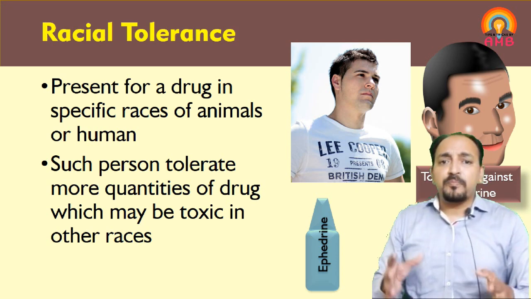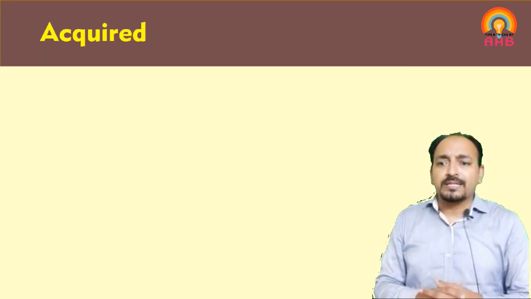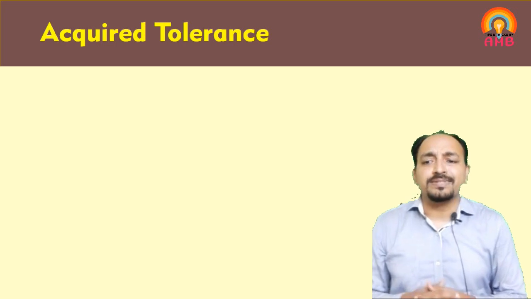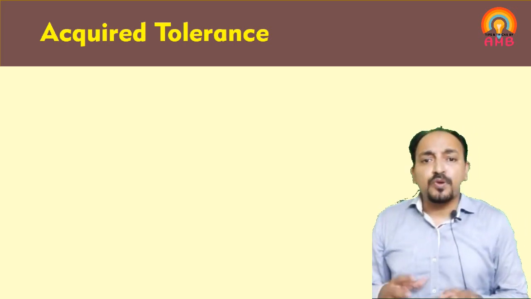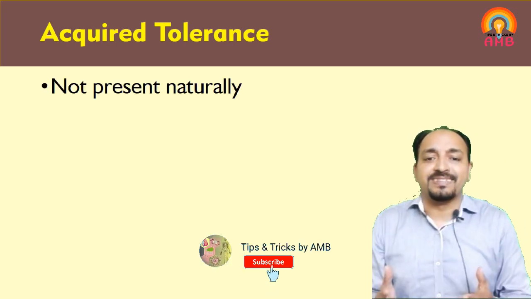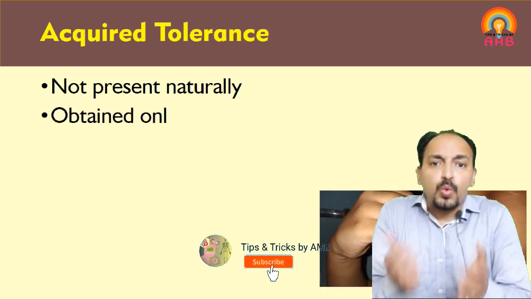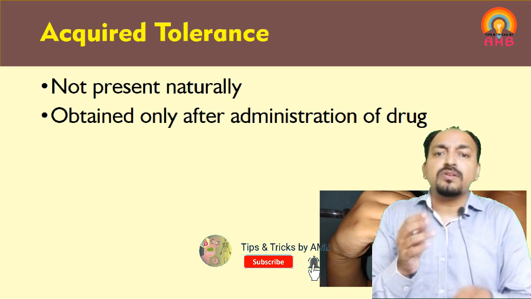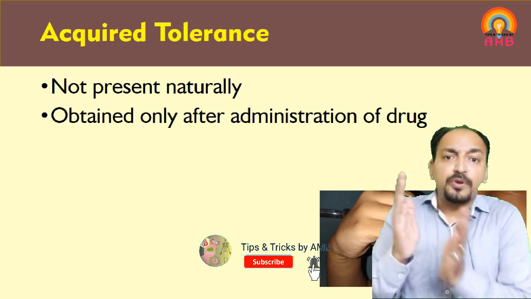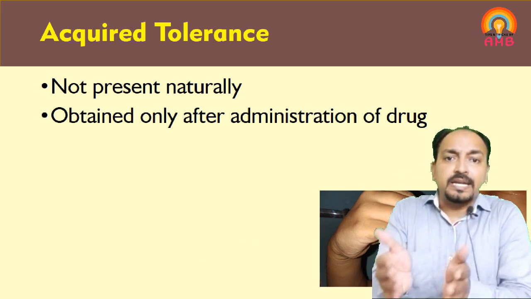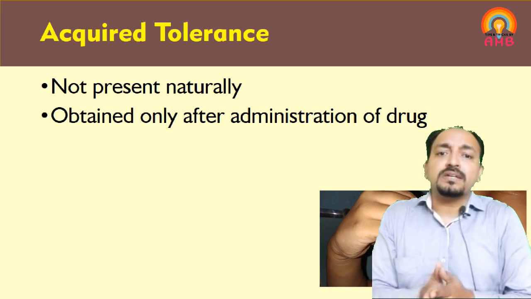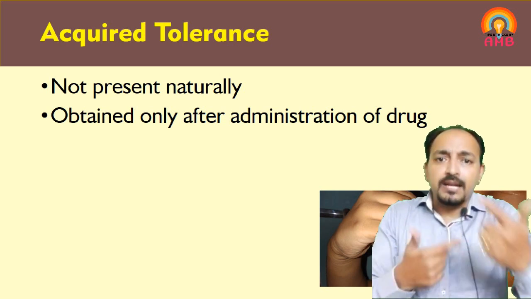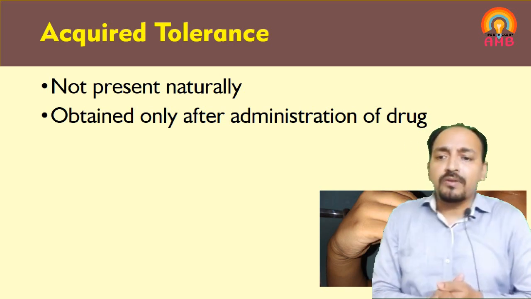Now the next type of true tolerance is acquired tolerance. This type of tolerance is not present from birth. It is obtained only after administration of the drug, and hence to develop tolerance the individual has to administer the drug first, and then tolerance is going to be developed.